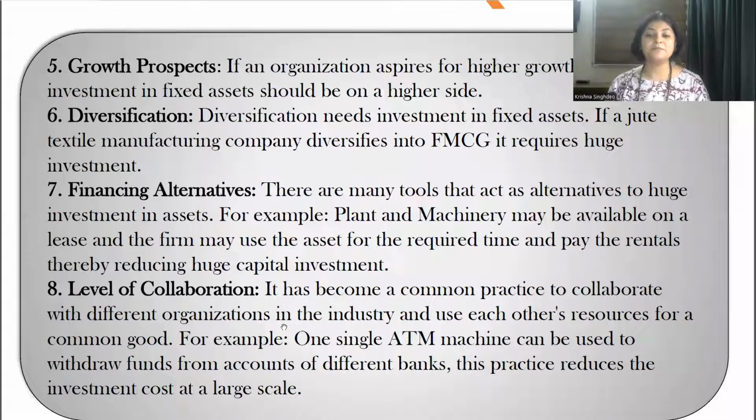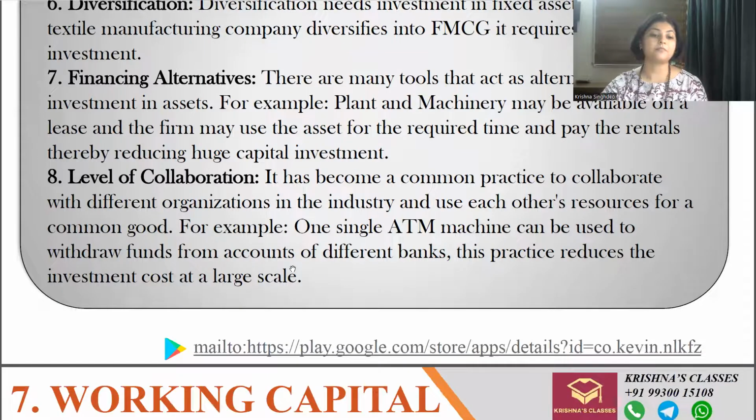It becomes common practice to collaborate with different organizations in the industry and use each other's resources for a common good. For example, one single ATM machine can be used to withdraw funds from accounts of different banks. This practice reduces the investment required. Why? Because everybody need not put machines everywhere. Some banks can put them somewhere and other banks can put them in other places. So in this way, we are reducing the cost of installing ATM machines, and the cost of fixed capital requirement is reducing.